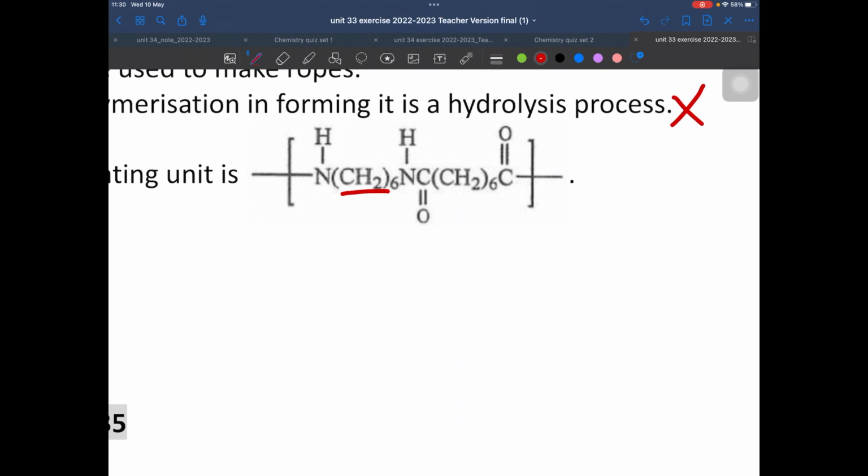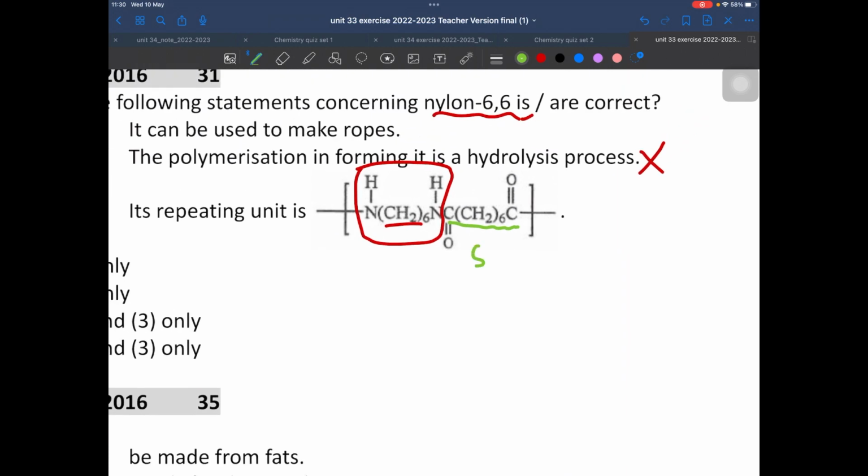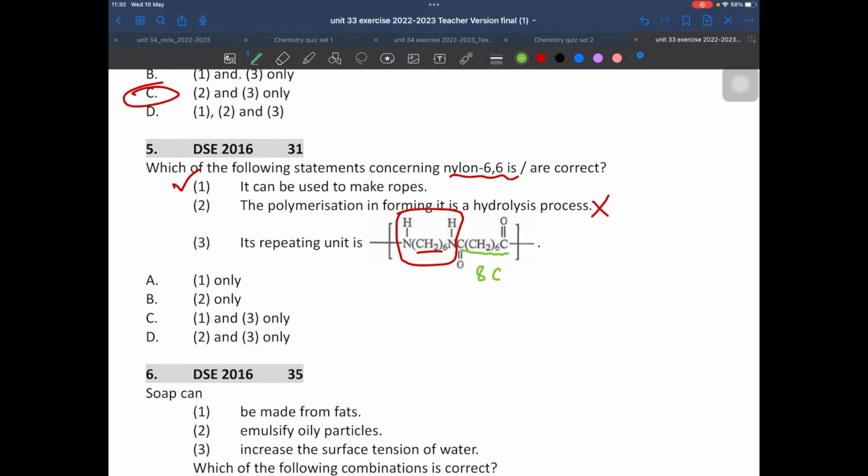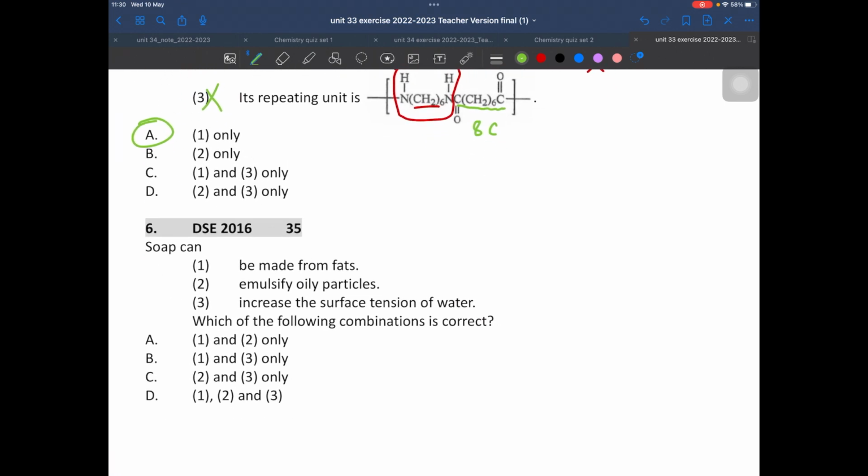This one is the first monomer. It contains 6 carbons in the diamine. But what about this one? If you include the carboxylic acid, there should be 8 carbons here. So of course, this is not nylon 66. So the answer is 1 only.